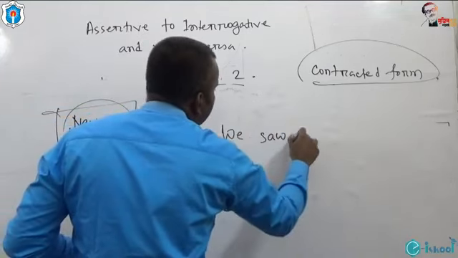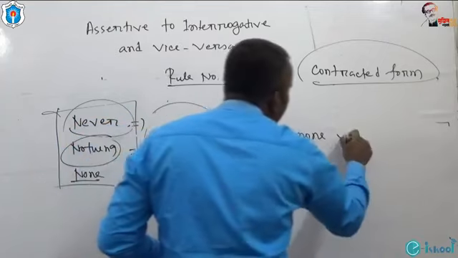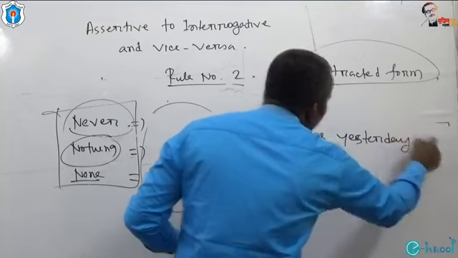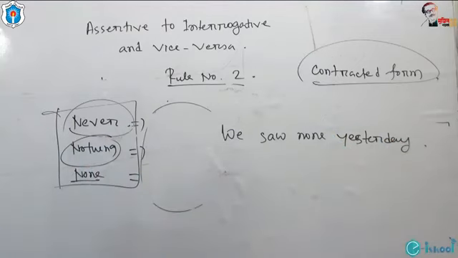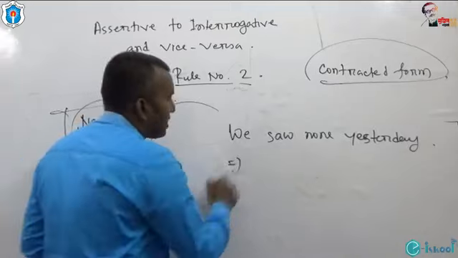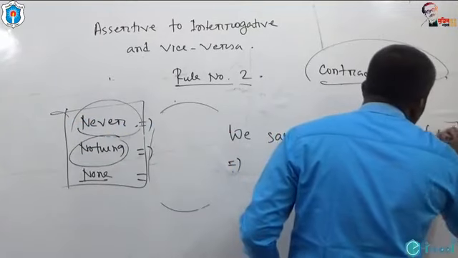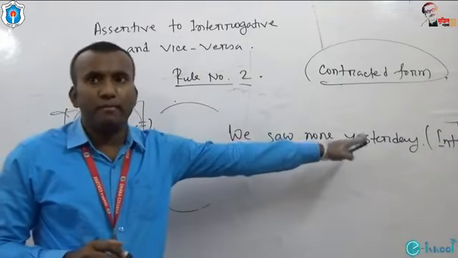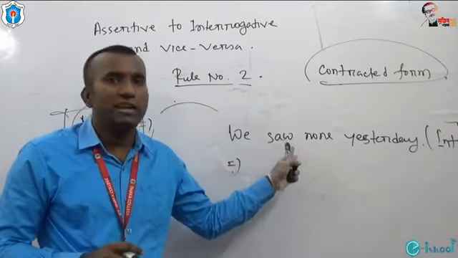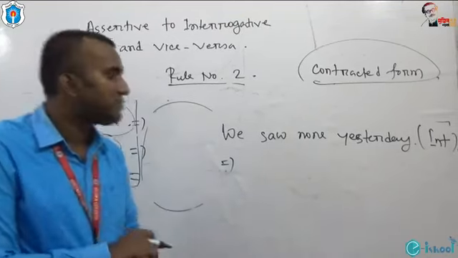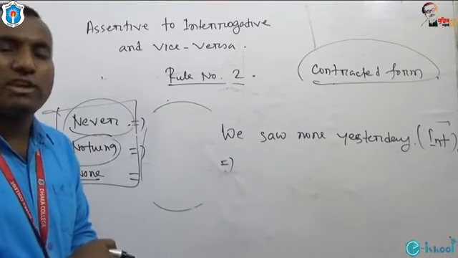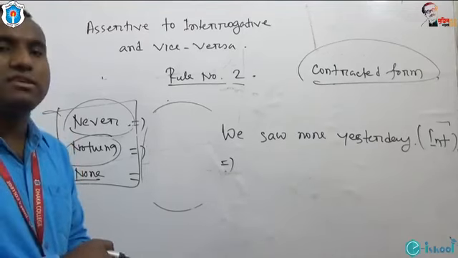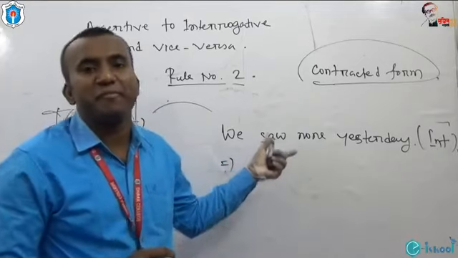We saw none yesterday. We saw none yesterday. Just turn it into interrogative. How can we turn this sentence into interrogative? Look at it. Please write down your answer in the comment box. I think you have tried. Now I'd like to give you the answer.